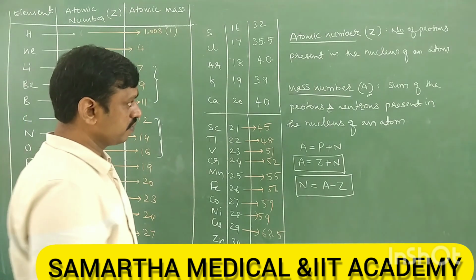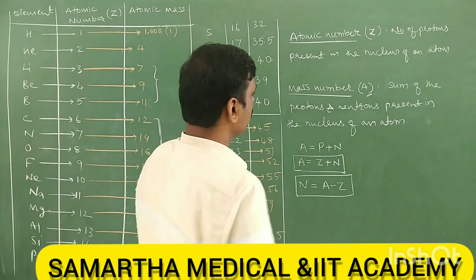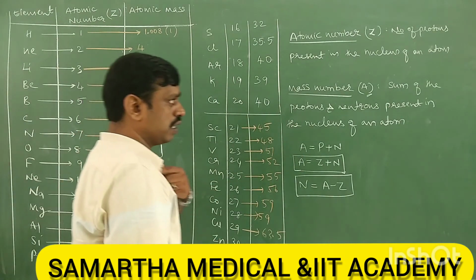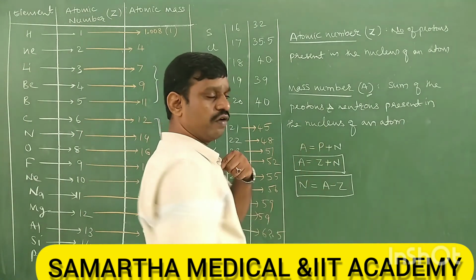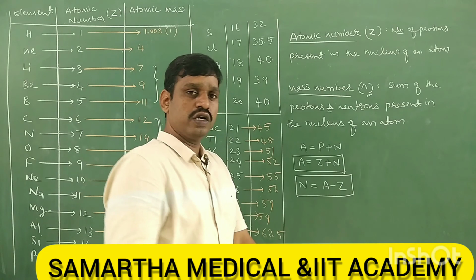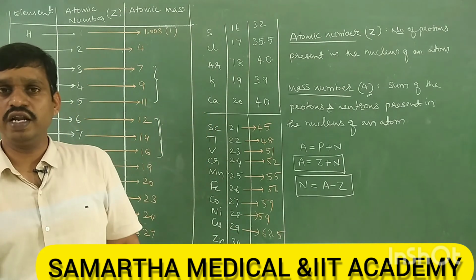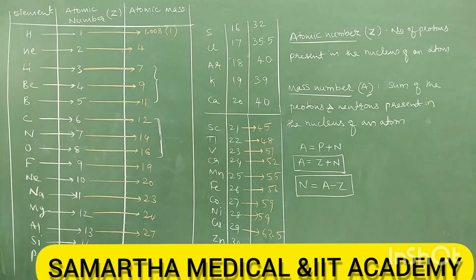Now that the mass number is over, where is atomic mass used? Atomic mass is used to calculate molecular masses and equivalent masses. So our next concept is molecular mass and equivalent mass.